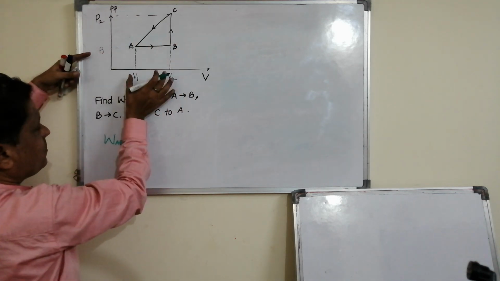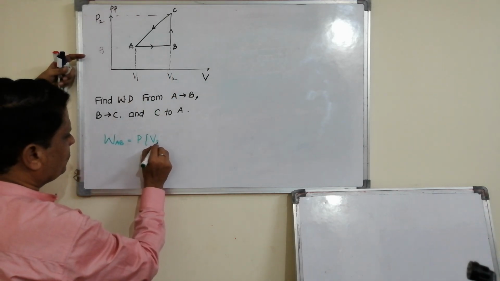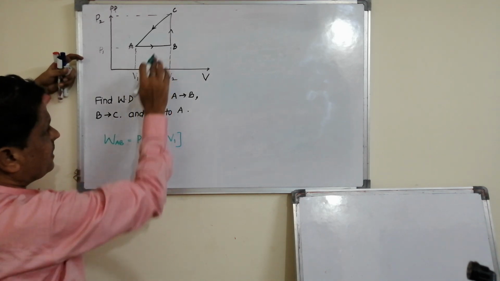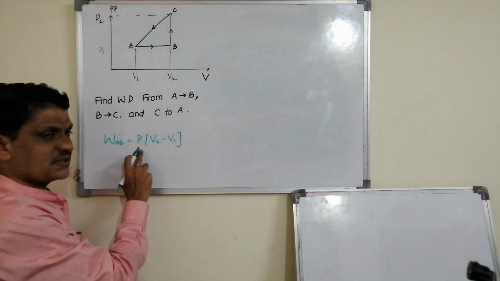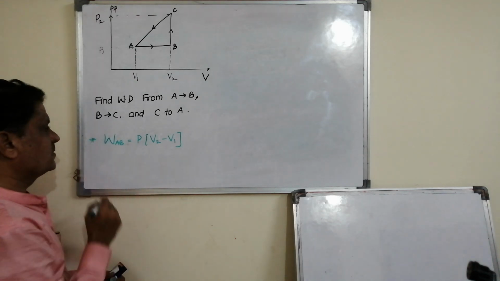P remains constant. Here the change in V is V2 minus V1. You know that volume is increasing, and volume increasing means work done is positive. So one thing is over.